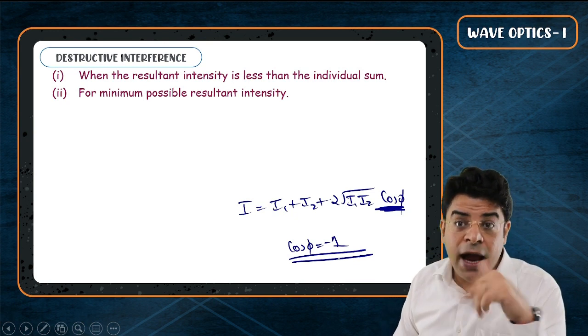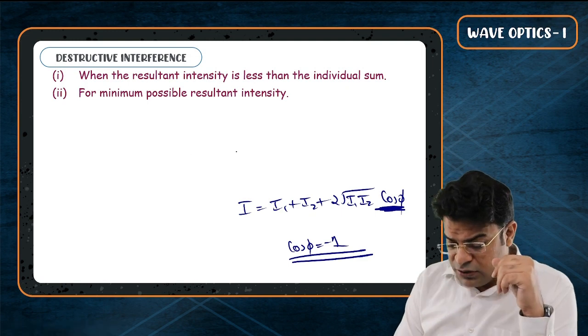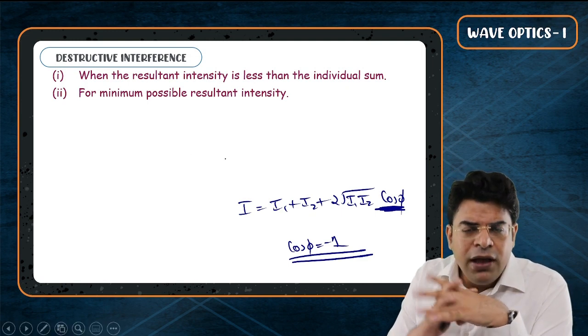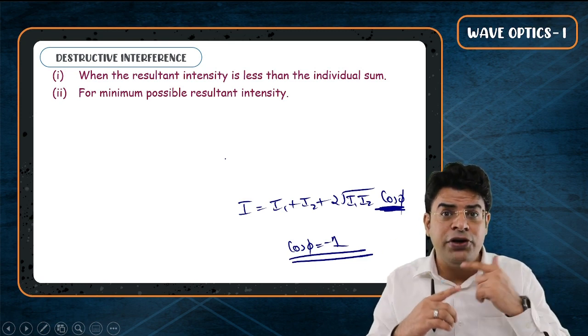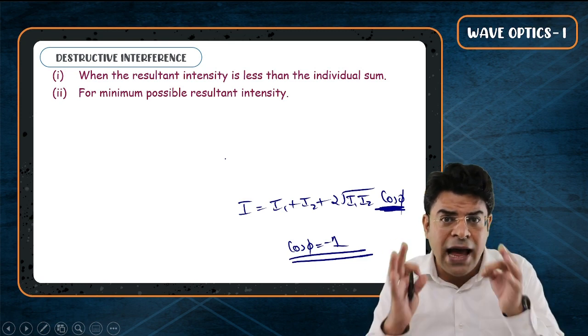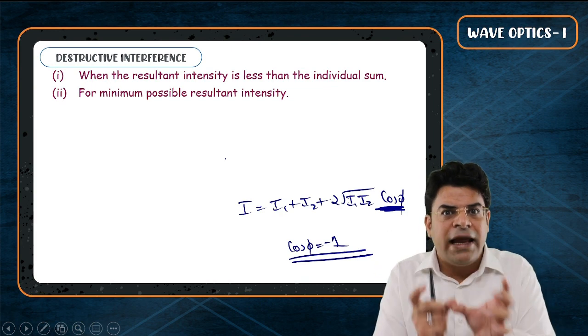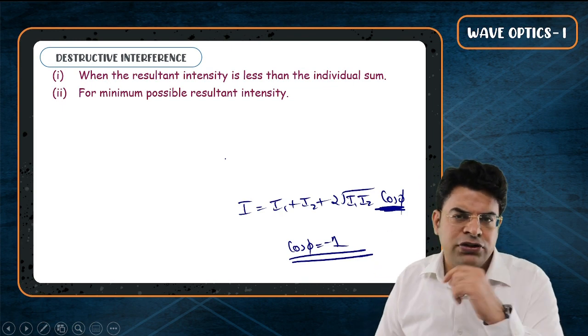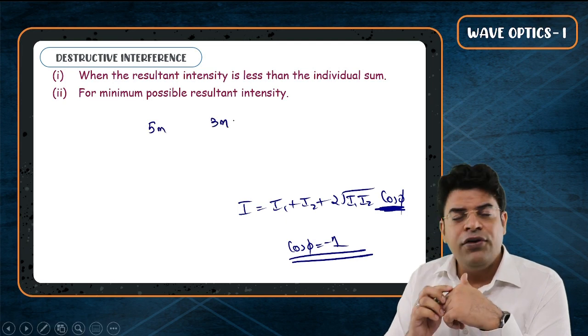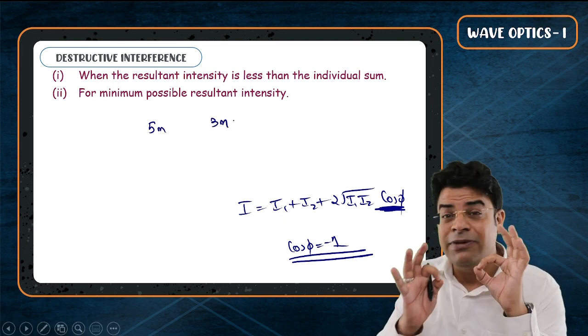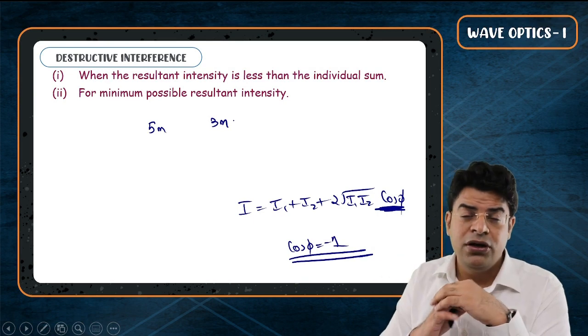180 degrees. And think using the phasor. If you want the resultant intensity to be minimum, you want the resultant amplitude to be minimum. We have been adding the two waves like two vectors. If I ask you a simple question, you have to make two displacements of 5 meter and 3 meter, and you have to make them such that the net displacement is of minimum possible magnitude. How will you make it?